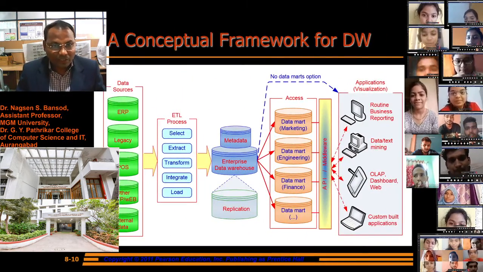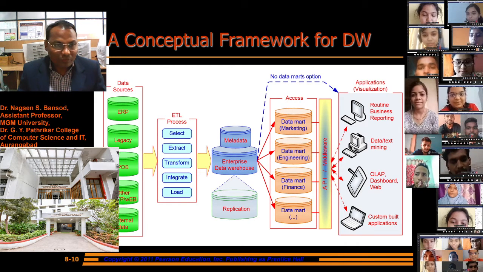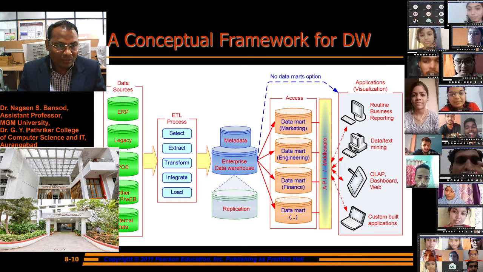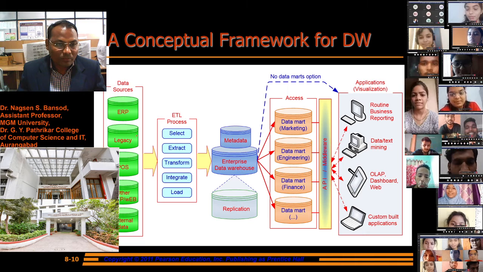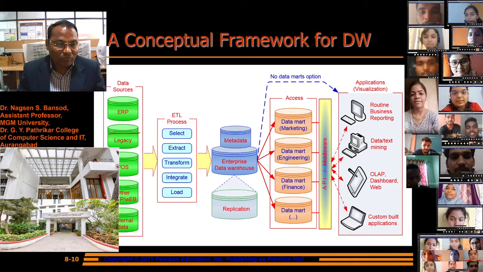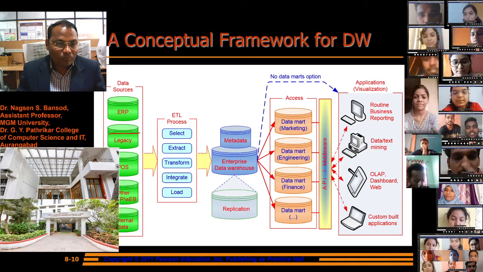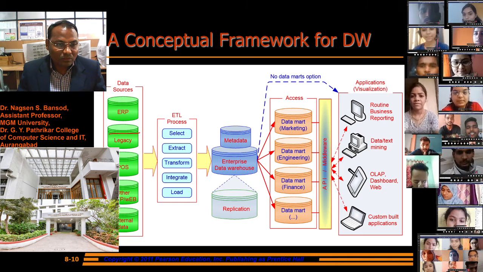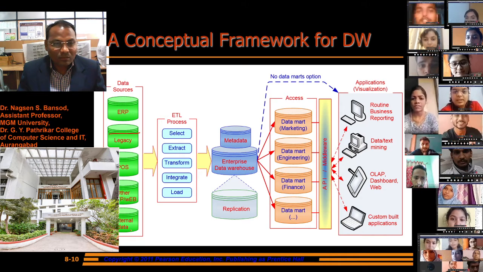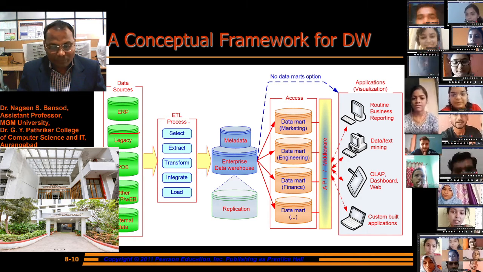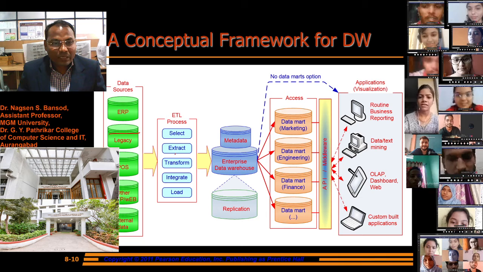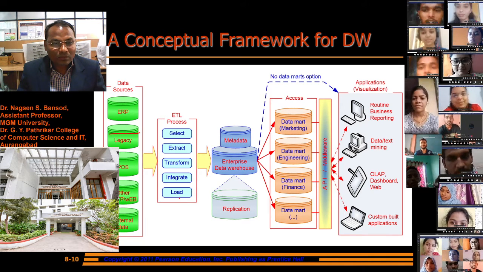Look at this conceptual framework for a data warehouse: data sources, ERP (enterprise resource planning), legacy systems, and the process rules to store and acquire this data. Then POS and other OLAP, OLTP, web servers, external data. Then the extraction, transformation, load process: select, extract, transform, integrate, load.